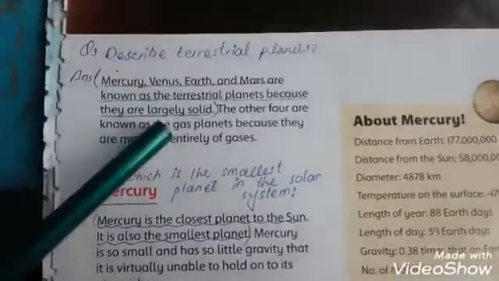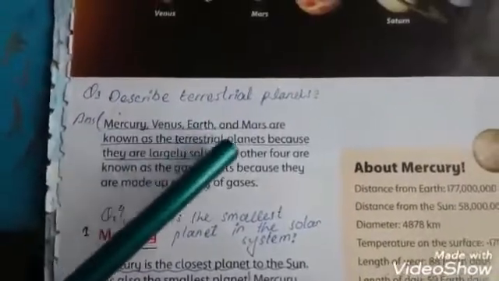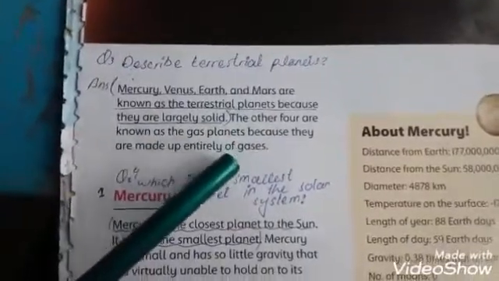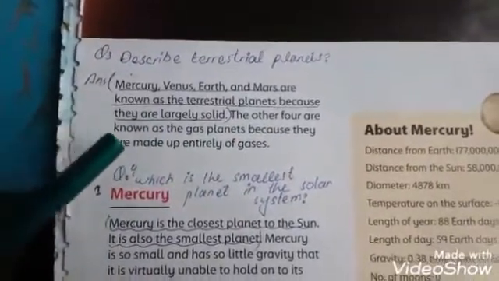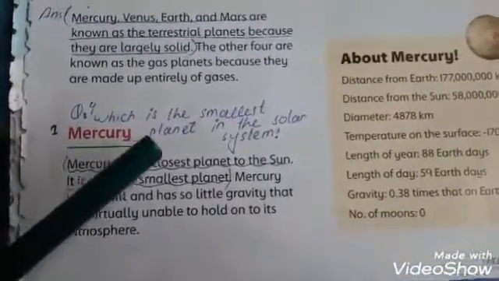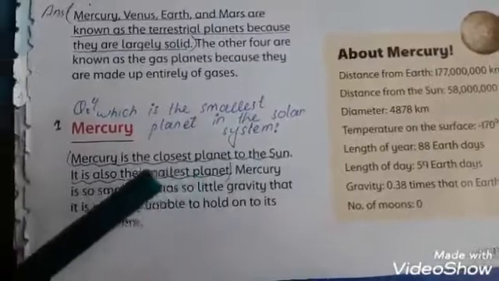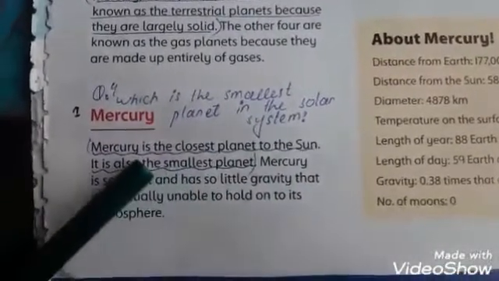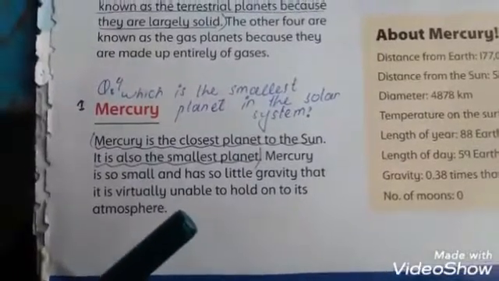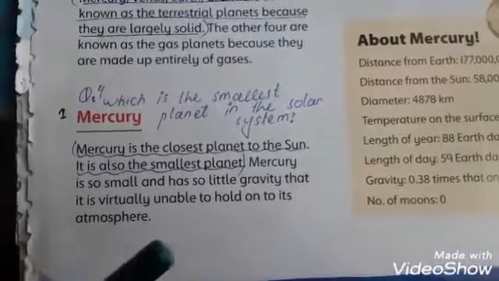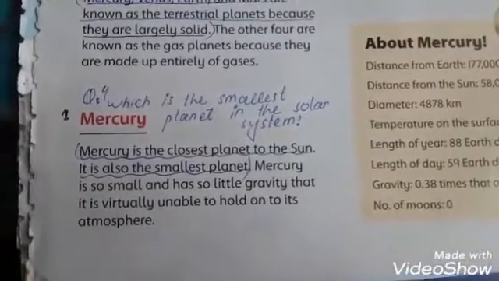Next, describe terrestrial planets. So, students, Mercury, Venus, Earth and Mars are known as terrestrial planets because they are largely solid, made up of only solid substances. First planet, Mercury. So the question is, which is the smallest planet in our solar system? As we know, the closest and the smallest planet in our solar system is Mercury, and it is so small that its little gravity is not able to hold an atmosphere.